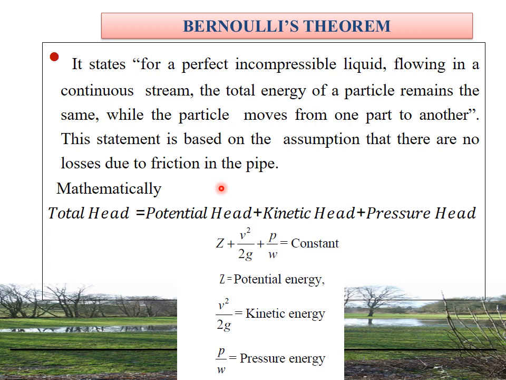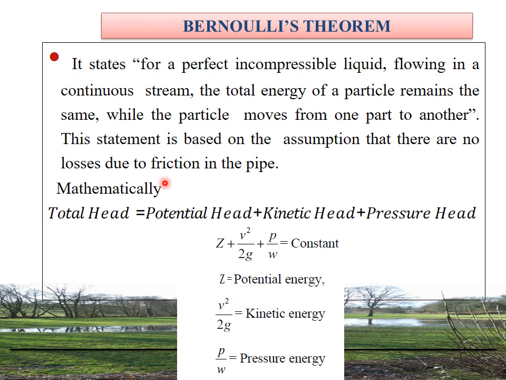Bernoulli's equation is derived from the principle of conservation of energy, where liquid particles move from one part to another part.